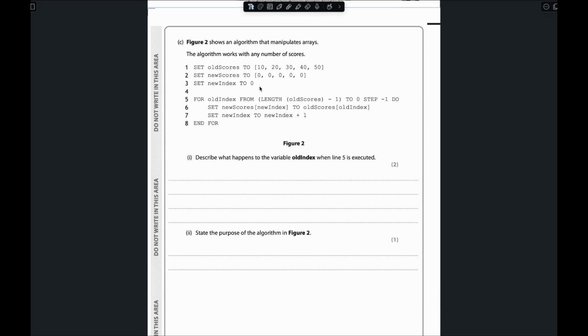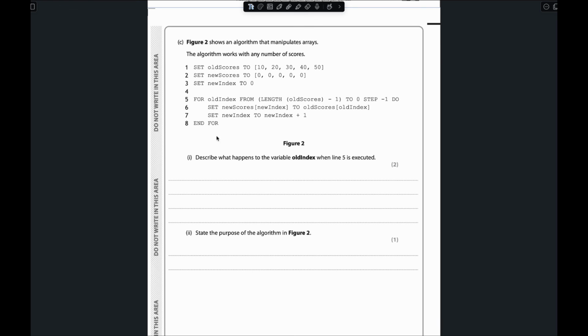Figure 2 shows an algorithm that manipulates an array. The algorithm works with any number of scores. They have a set of old scores where 10, 20, 30, 40 and 50 are assigned to the old score variable, and the new score variable is assigned 0, 0, 0, 0, 0, and the new index is 0. This is a for loop, and what happens is that values will be assigned to the new score.